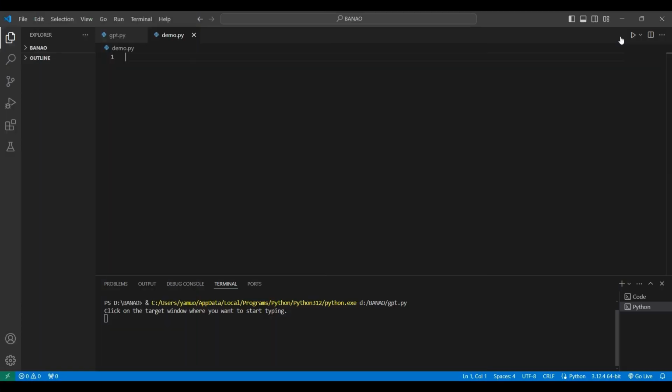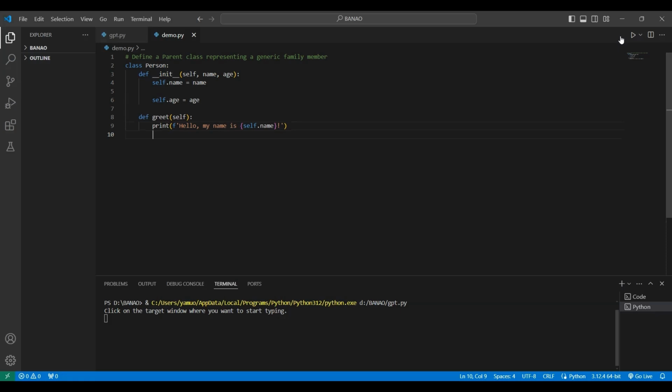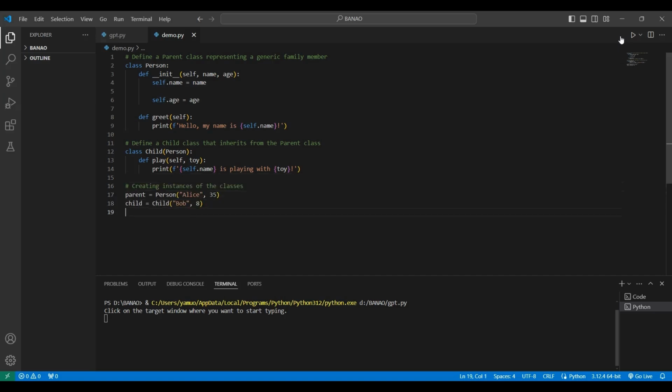The code snippet showcases an illustration of single inheritance in Python. The foundation is set with the Person class, which embodies a general family member and is defined with the attributes name and age, along with a greet method for salutations. The subsequent class, Child, inherits from the Person class, signifying a child within the family structure. The Child class encompasses a distinctive method play, tailored for children's activities. Upon instantiating objects from these classes, parent and child, we observe the inheritance in action.